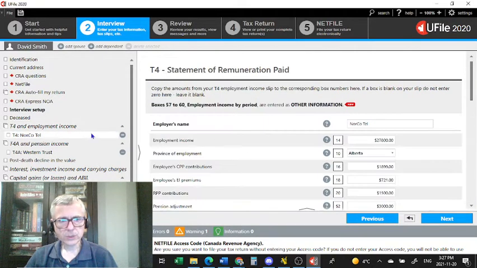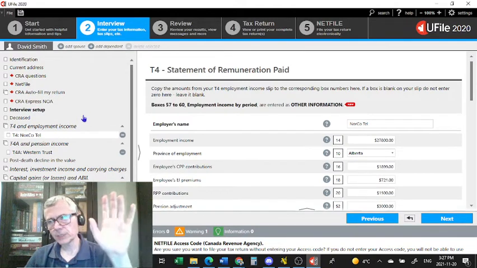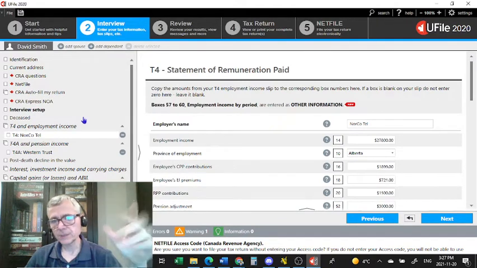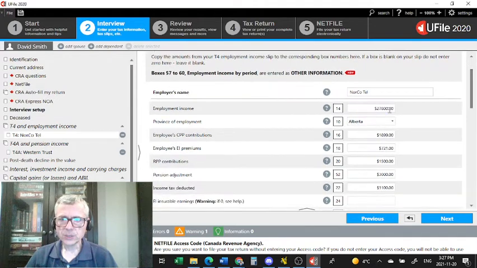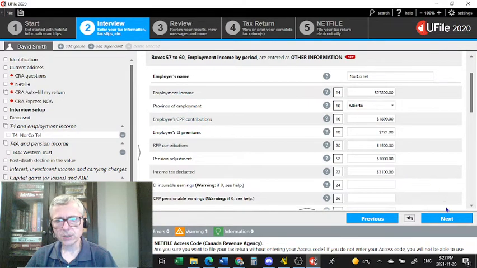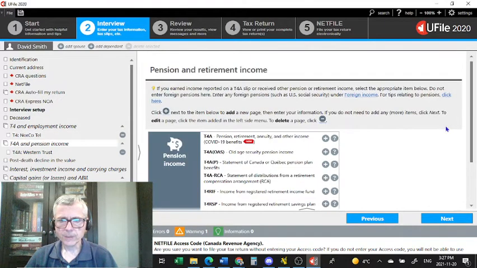Norcotel. We selected the first option, which is any T4 for any province other than Quebec. We enter in his employment earnings, province of Alberta, CPP contributions, EI premiums, RPP contributions, and the pension adjustment. All these amounts are fictitious, but usually the PA amount is twice the RPP contributions, and $3,100 deducted at source. Awesome.